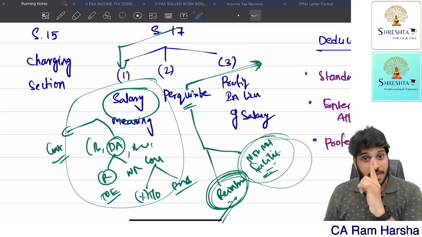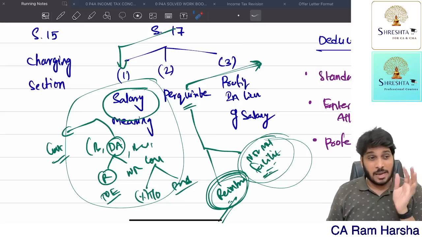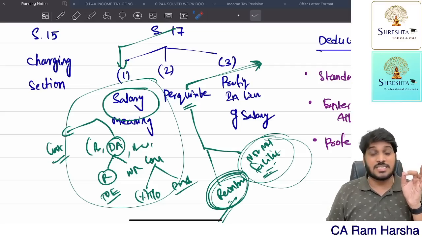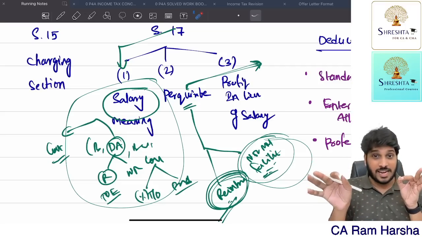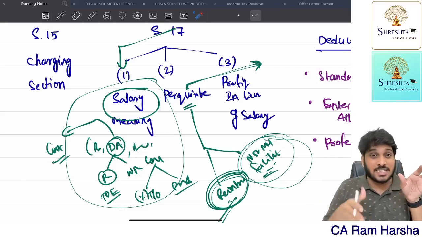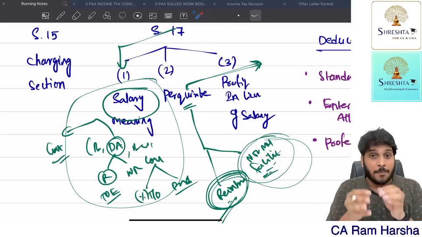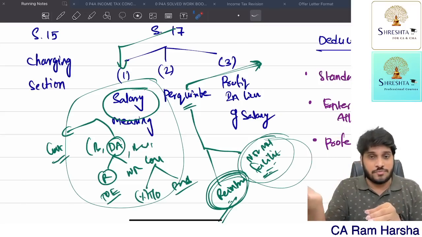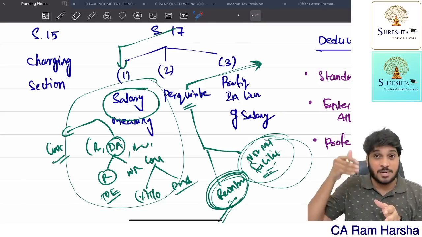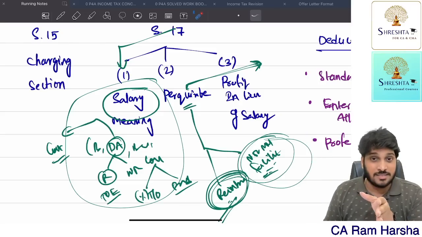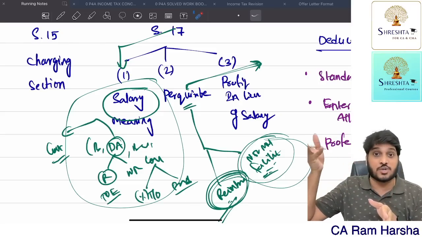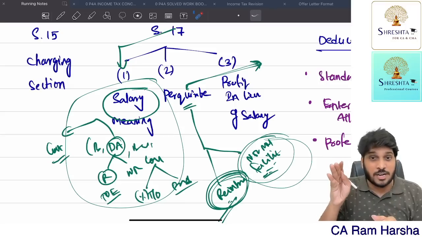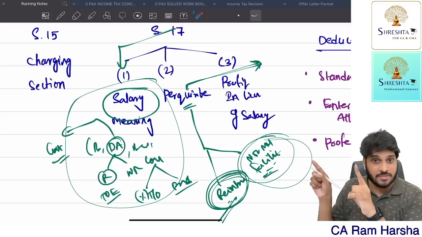Due is different, accrual is different. Suppose April month salary is due on 1st May, then April month salary is taxable on 1st May. May month salary is taxable in June 1st. March month salary is taxable on April 1st. March 2023 salary is taxable on April 1, 2023, and April 1, 2023 comes under the 23-24 previous year.